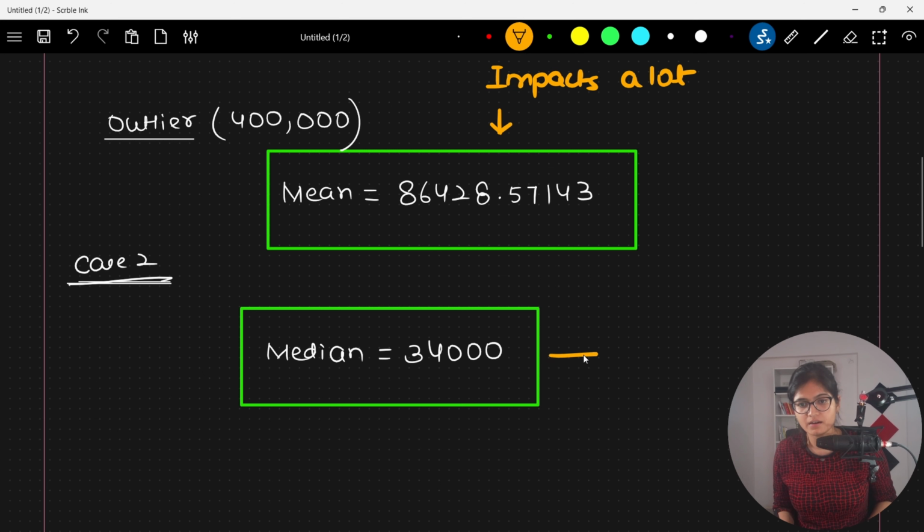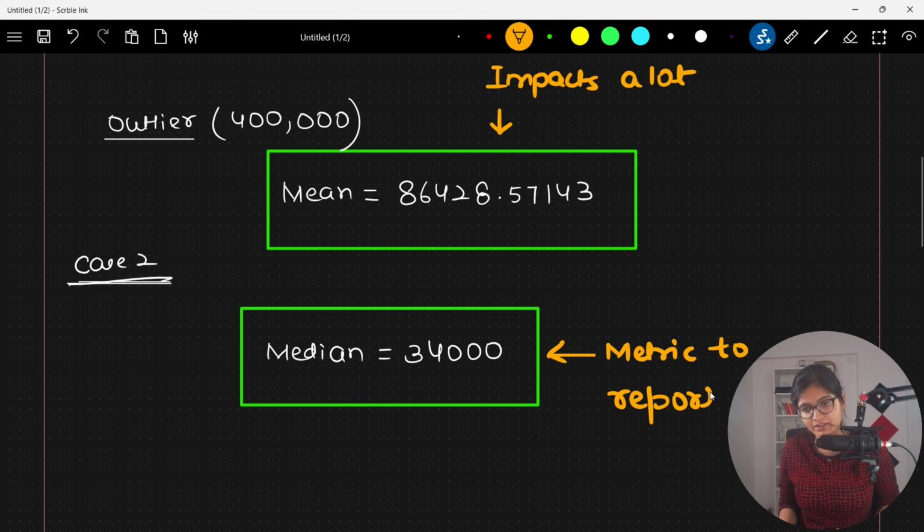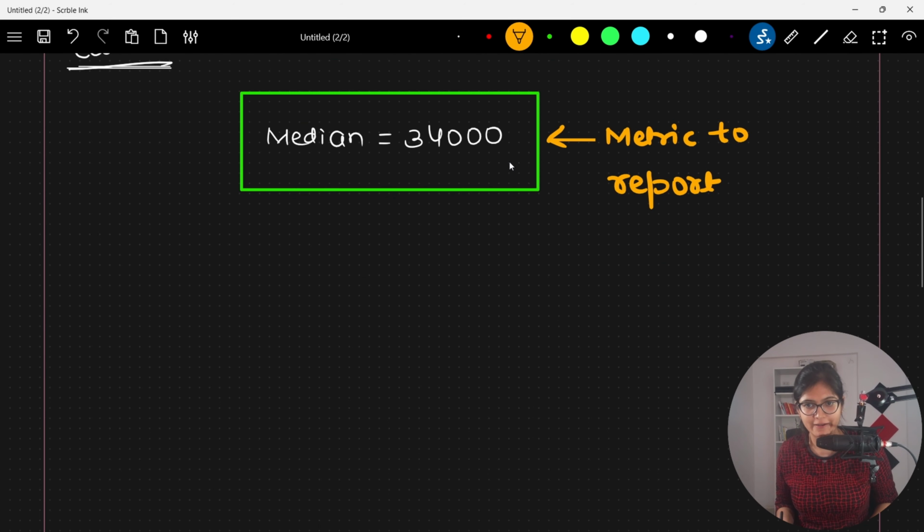So this is a good metric to report whenever there is an inclusion of an outlier, whenever you can see that there is an outlier in the data.